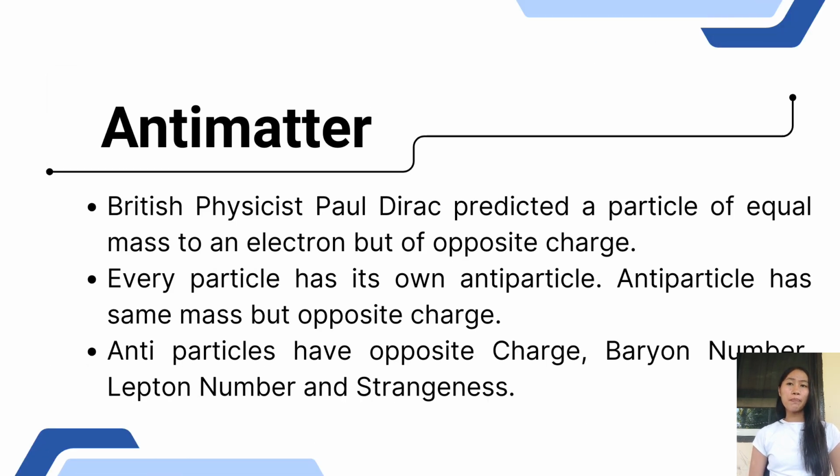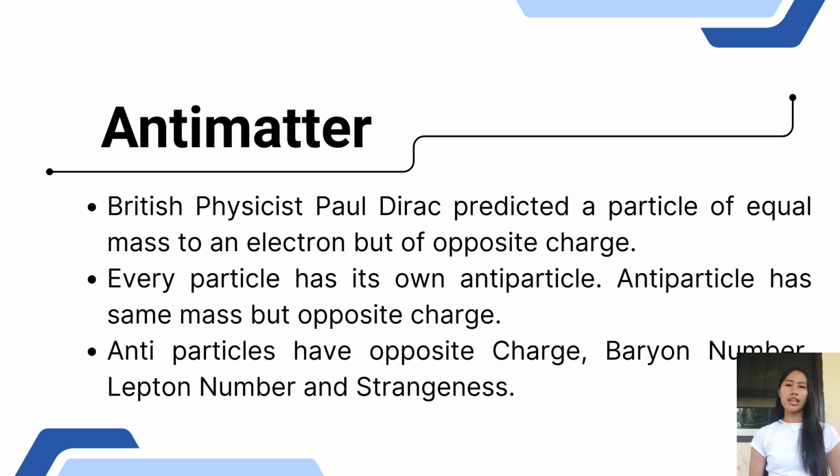Antimatter is made of antiparticles, which are like the mirror image of normal particles. They have the same mass but opposite charge and other properties. In 1928, Paul Dirac predicted particles with the same mass as electrons but opposite charge, leading to the discovery of antimatter.